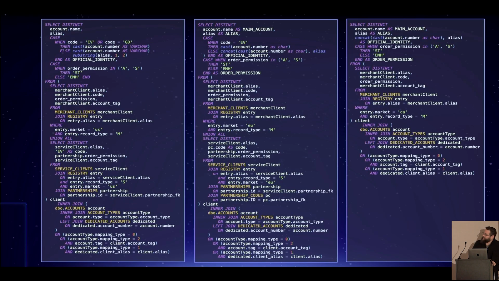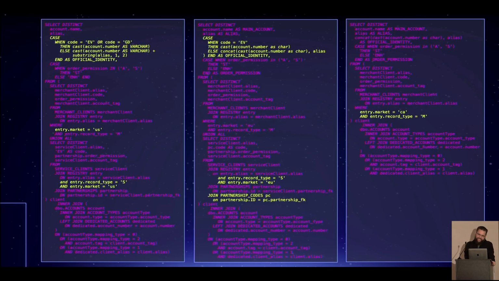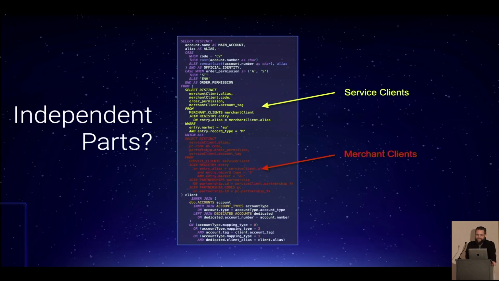All right, so I saw something like this, and I'm like, okay, these are the common parts in magenta. The ones that aren't common are in yellow, so we're pretty darn sure this is the same query. And not only that, but it actually does have some independent parts, merchant clients and service clients. Again, I have modified this data from its original form because of NDAs, but you can extrapolate what this might have been.